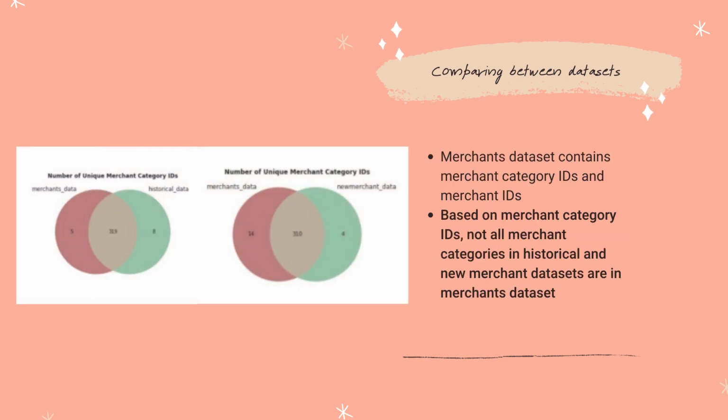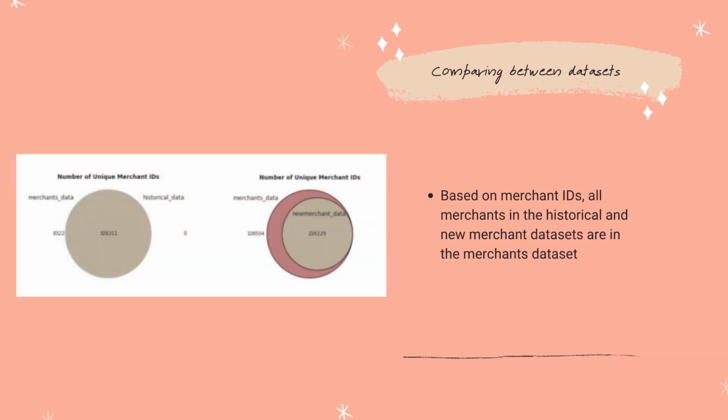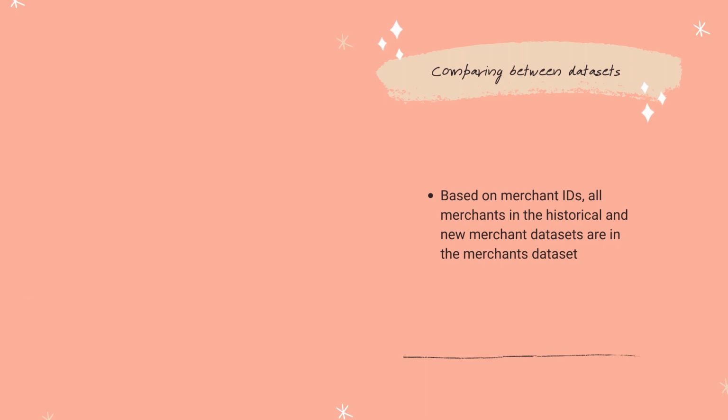We then explored the merchant's dataset, which contained merchant category IDs and merchant IDs. Based on the merchant category IDs, not all categories from historical and new merchant sets are found in the merchant's dataset. However, based on merchant IDs, all merchants from historical and new merchant sets are found in the merchant dataset.